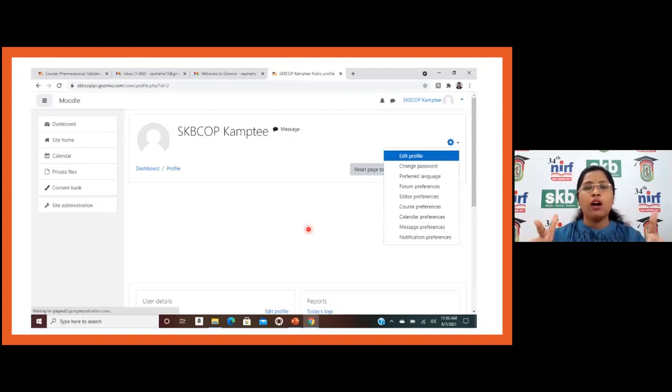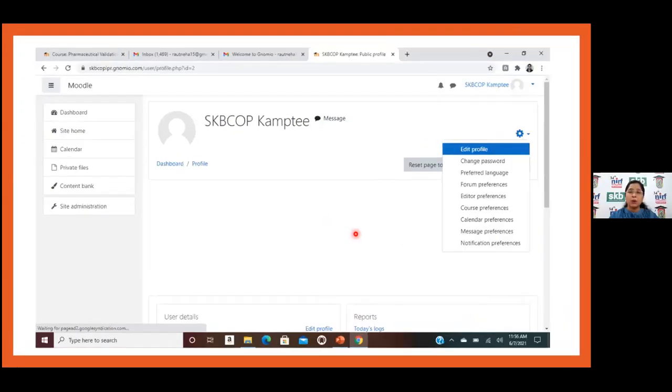So these two softwares are regularly in use nowadays, due to the COVID situation, and even IIT Bombay and so many universities are using this LMS for the teaching learning process, for their course content, and it's really helpful for maintaining the data, because nowadays even the PCI or AICTE used to ask for the e-content. So at that time, these sites will be a very good platform through which we can show these are the e-contents